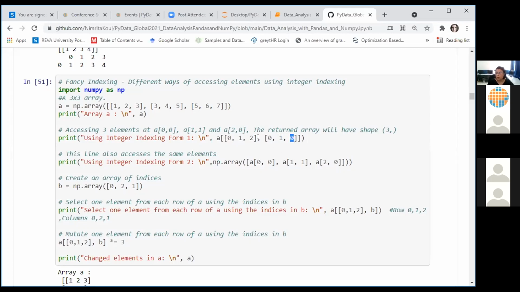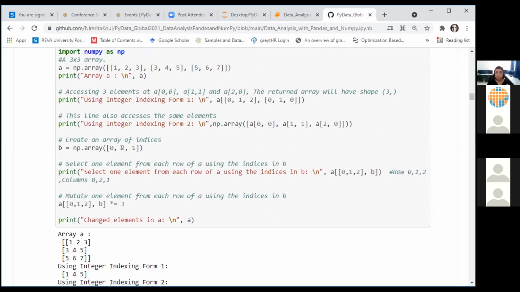I can write my fancy indexing by passing the list of rows separately and the list of columns separately. This is very similar to what I can write here. I think for a lot of us, this is a more intuitive way of writing the indexes for 2-dimensional arrays. Just specify a row number and column number next to each other, and this does the trick. However, NumPy also allows you to pass indexes like this, the list of rows separately and the list of columns separately.